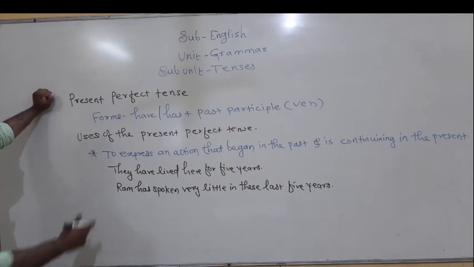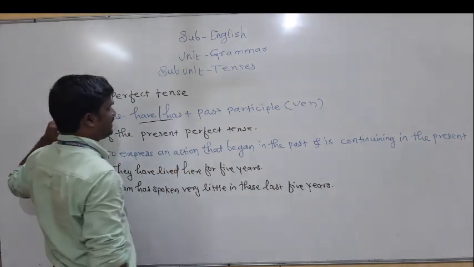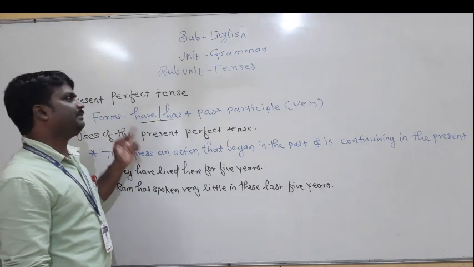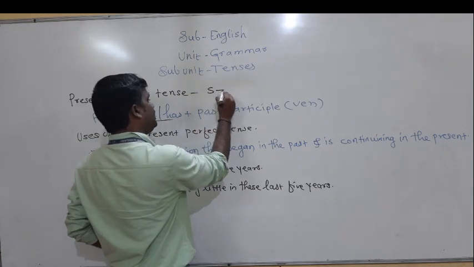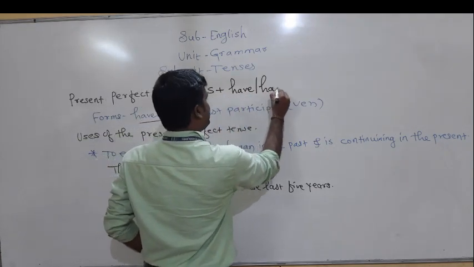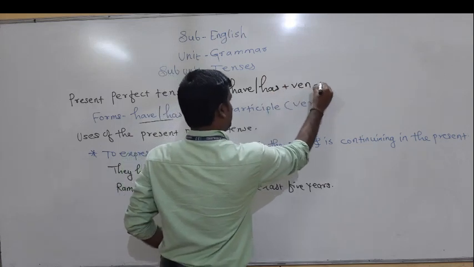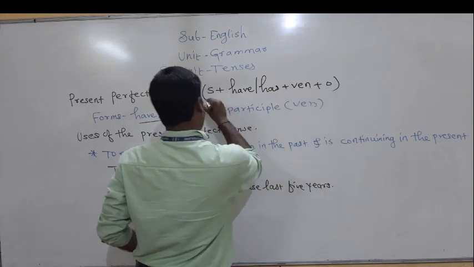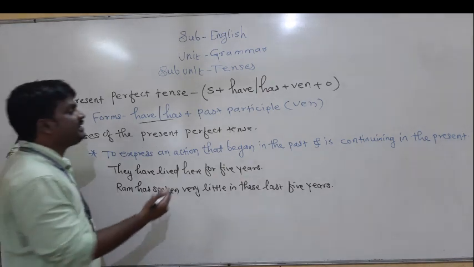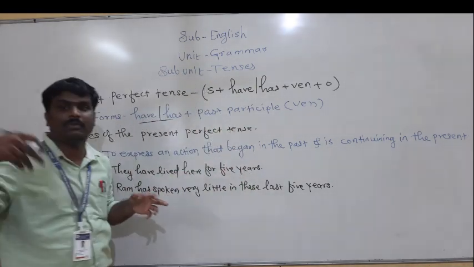Friends, here I have given the structure of present perfect tense. What is the structure? Subject plus have or has plus the main form of the verb. This is the basic structure of present perfect tense. Have or has plus the main form of the verb, that is called perfect tense. The main form here is the past participle, meaning the third form of the verb.